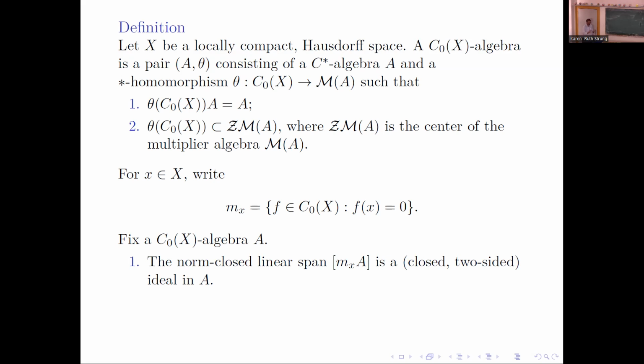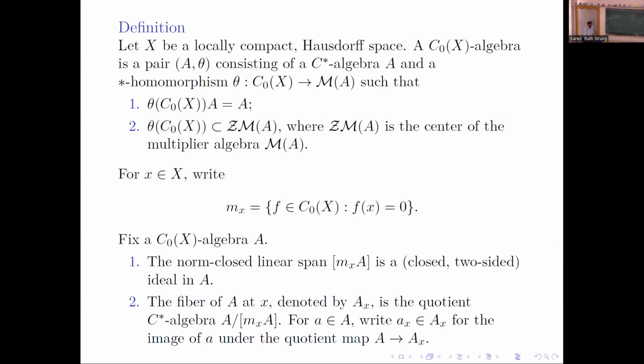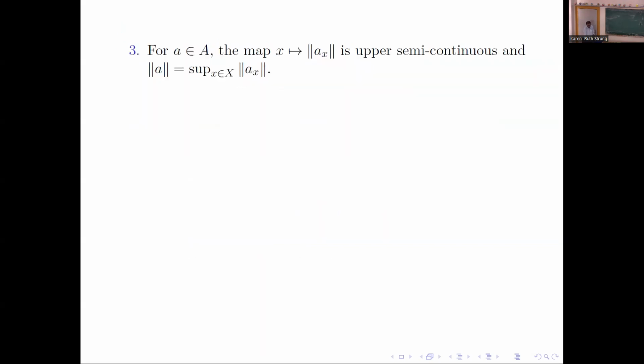For that, we define MxA to be the closed linear span of all the products. It turns out to be a closed two-sided ideal. And the quotient of A by this ideal is called the fiber of A at X. It's denoted by AX. For a in A, the image of a in the quotient is written as aX.